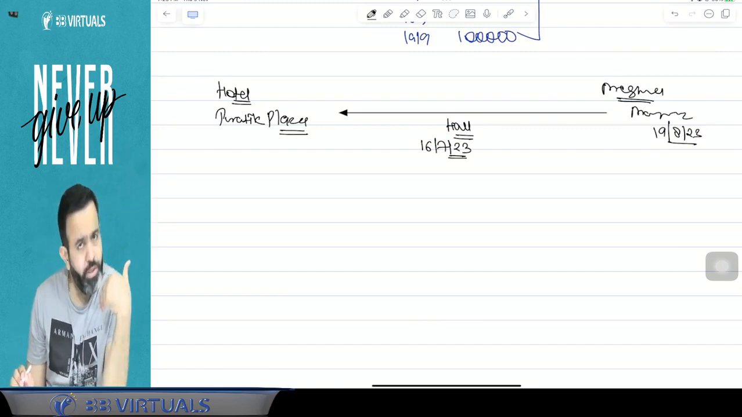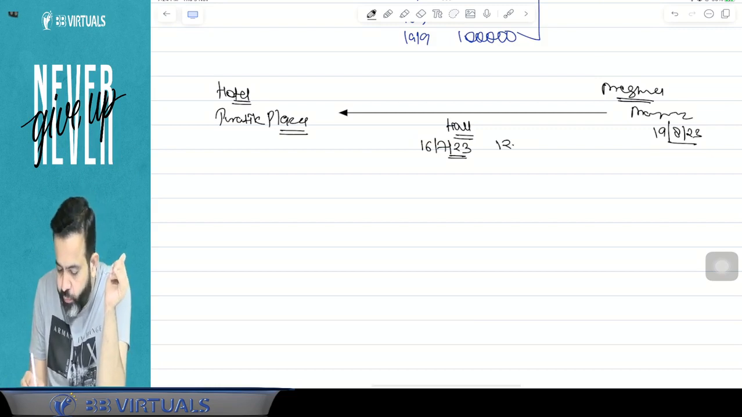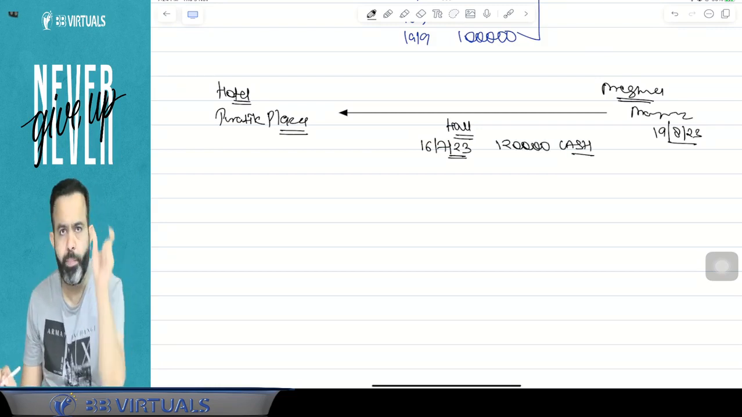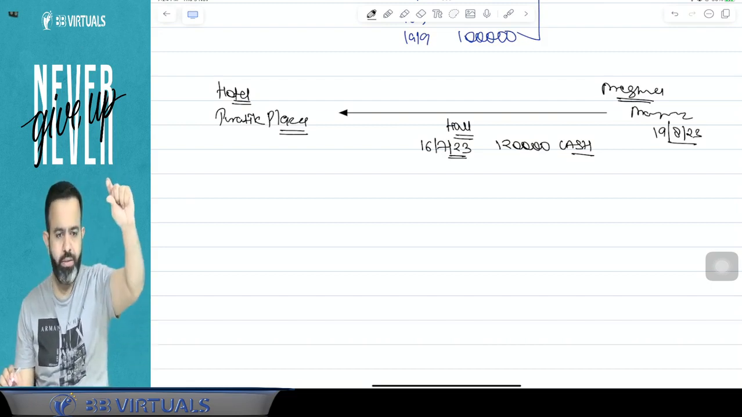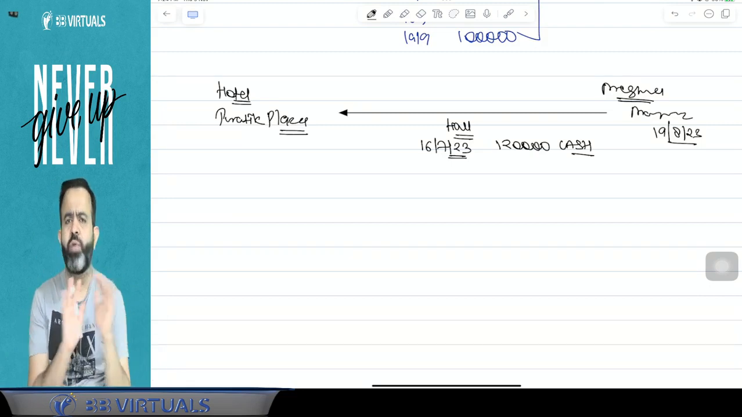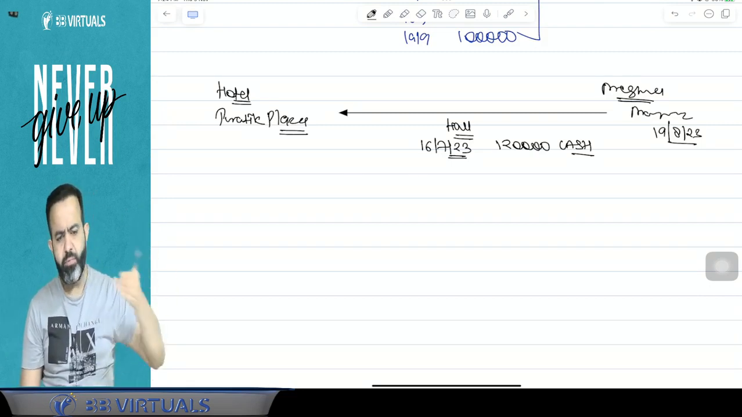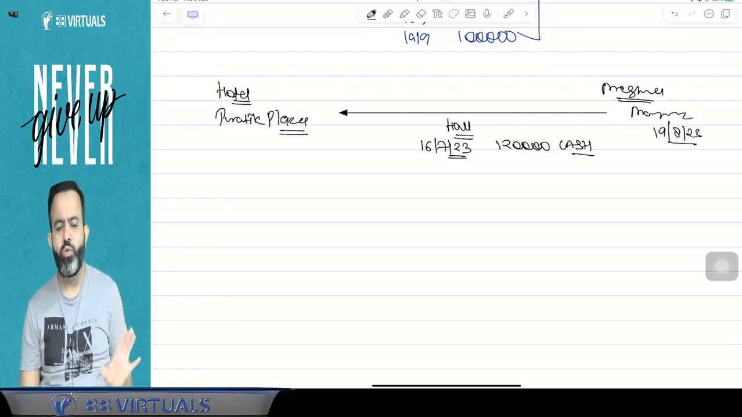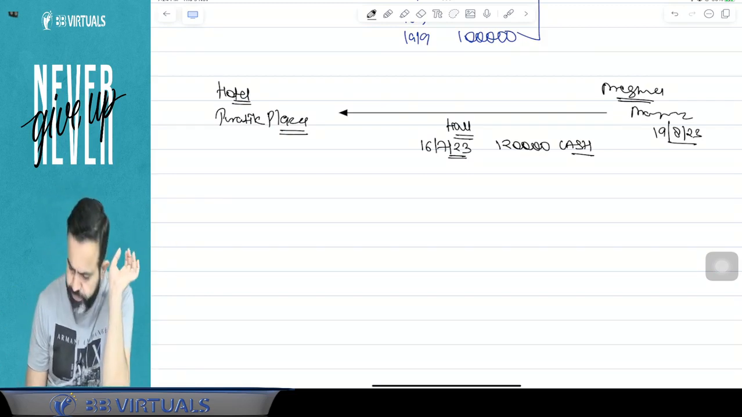Now, for the hall purpose, they accepted 1,20,000 in cash on this date. So the bill is for the hall. Hall rental charges are 1,20,000. They accepted it in cash. There is no violation because in a single day from a single person, in a single transaction, they have not accepted 2 lakh rupees or more. So there is no violation.